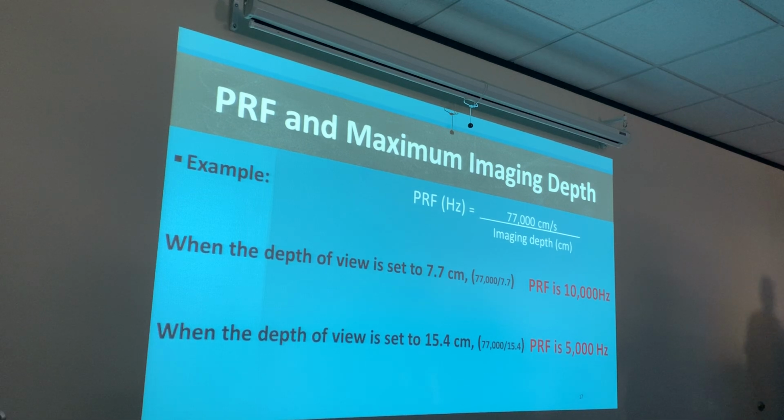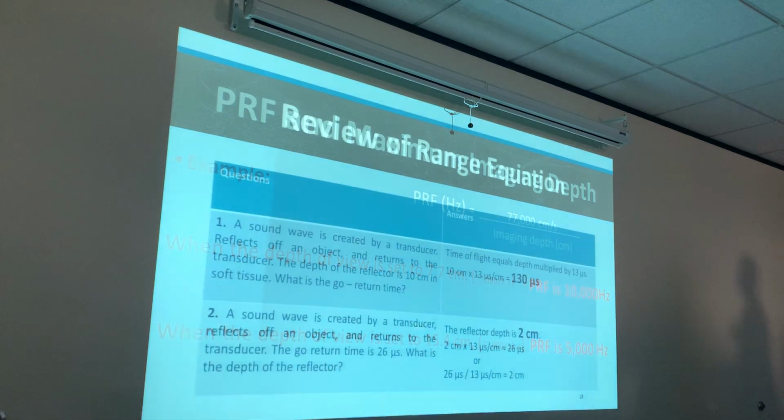I don't want you to be sitting up there like you're in trigonometry trying to figure out cosine. We don't need all that. We just need the calculation. Use the calculator. PRF is going to be 5,000 hertz. That's also saying that it's sending out 5,000 pulses per second, correct? Right? So again, guys, know these three formulas.